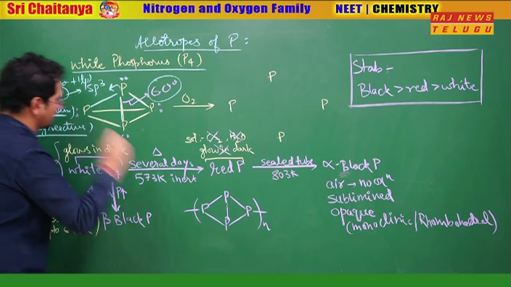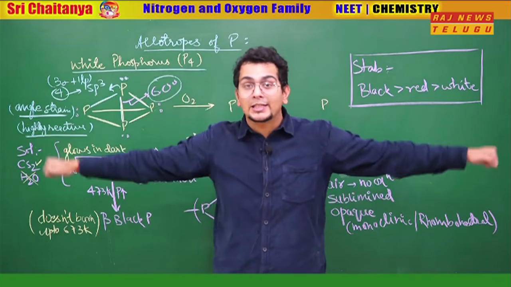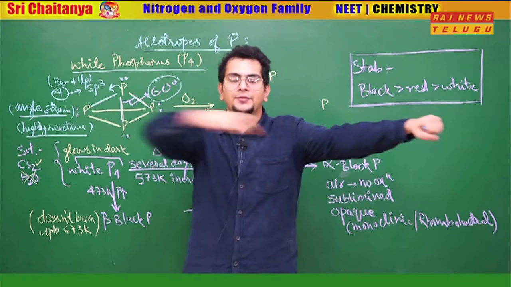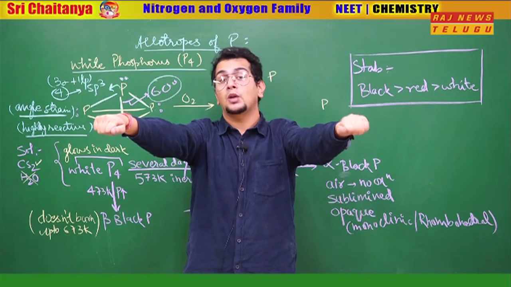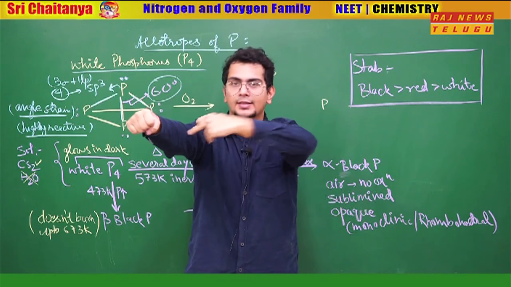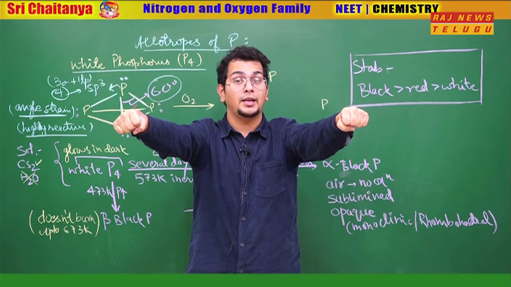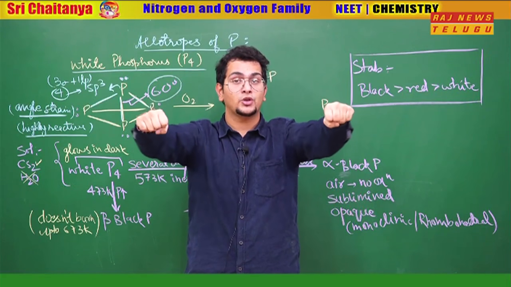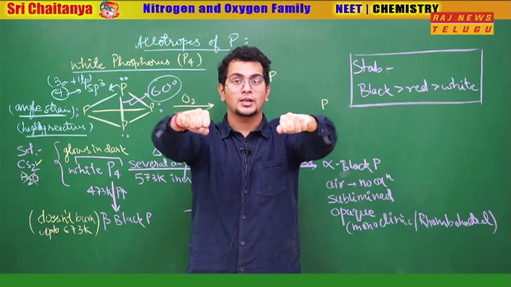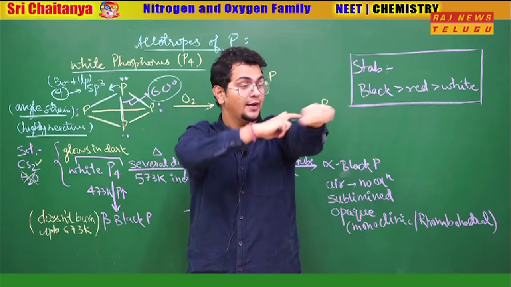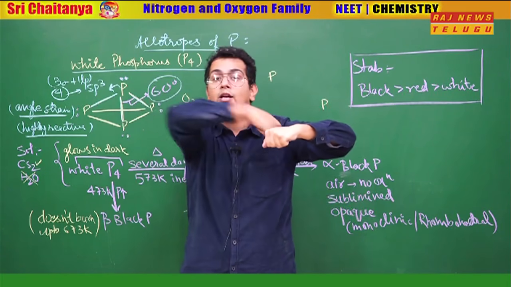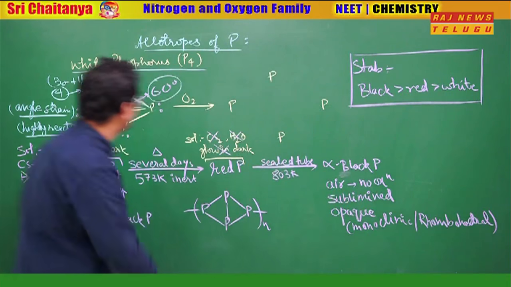Highly reactive P4 is. Why? Because the angle wants to expand itself. So what does P4 do? Think about it. If this is the angle of 60 degrees and I want to expand it, what should I do? Imagine I have joints here, and if I use my joints, then without changing the distance of my fists from each other, I am able to generate an extra angle. That means if this phosphorus bond can get a joint in the middle, it can increase the angle to 109.5 degrees, and smartly P4 plays this game.